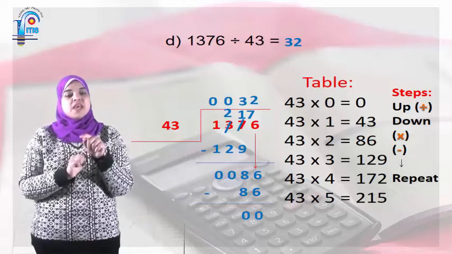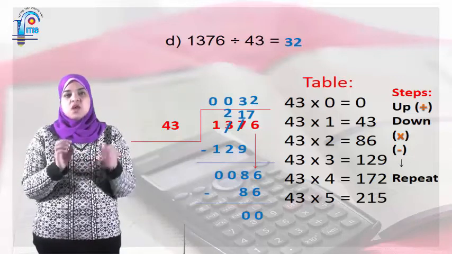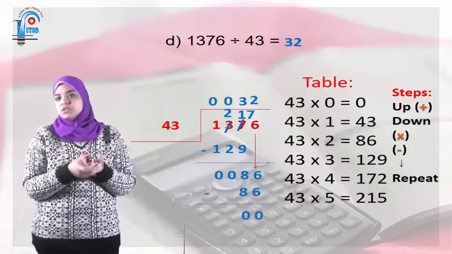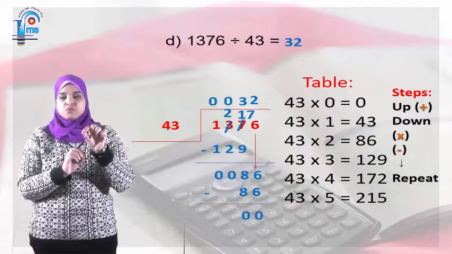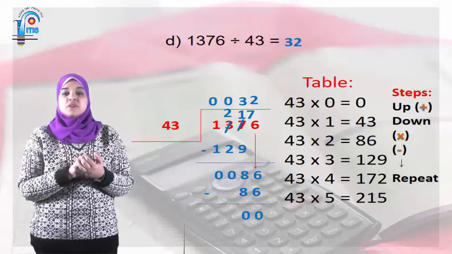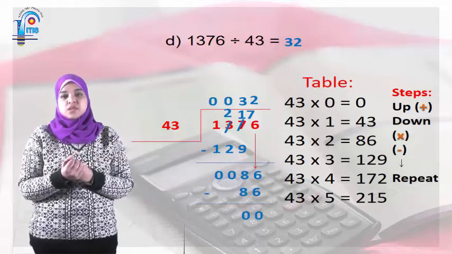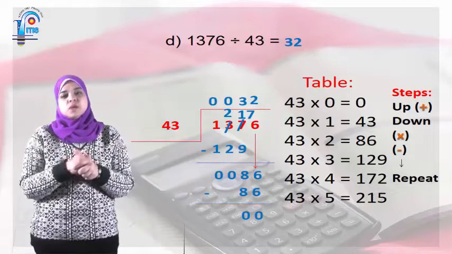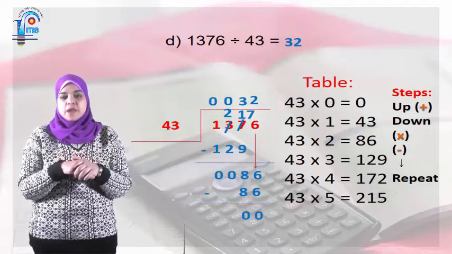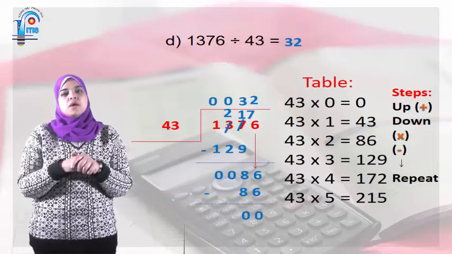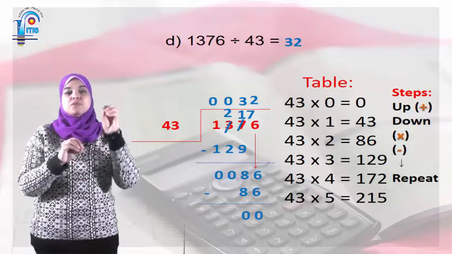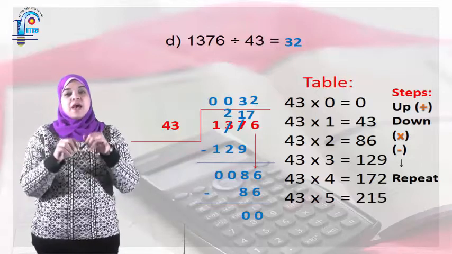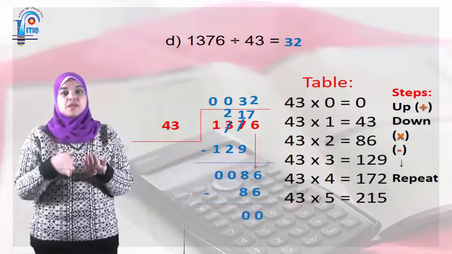Okay, so 1,376 divided by 43. Is 1 greater than 43? Of course not. So put 0 and take 13 together. Is 13 greater than 43? Of course not. So I'm going to put 0 and I will take 137. Now 137 is greater than 43. So I'm going to search for 137 in the table. I'm going to find it between 129 and 172. So I will take the smaller one. I'm going to put 3 up and 129 down and subtract. The answer is going to be 8. After subtraction, the next step is bring down.